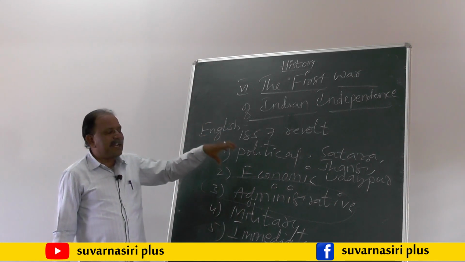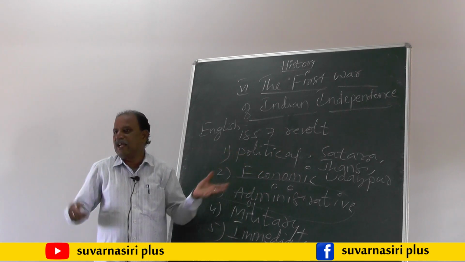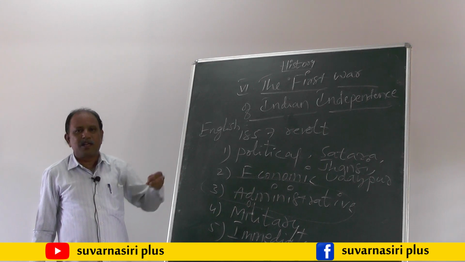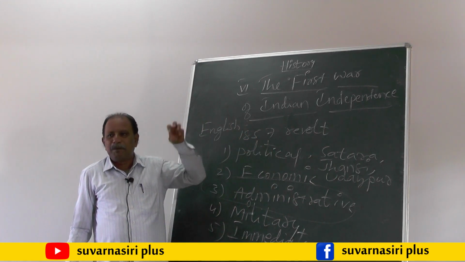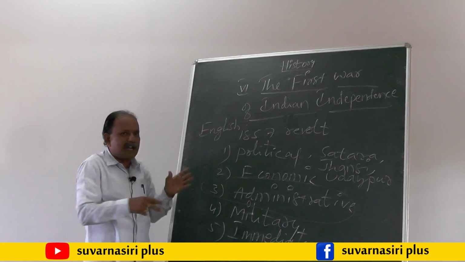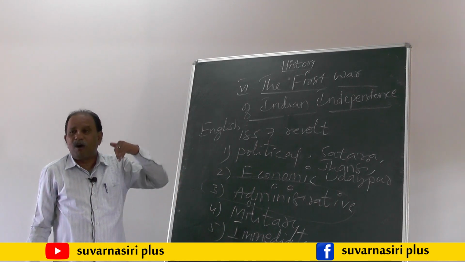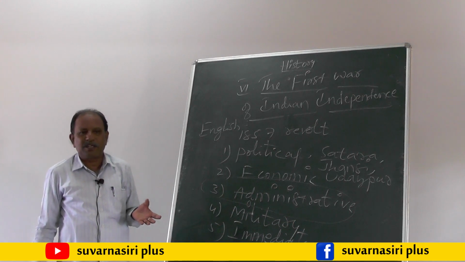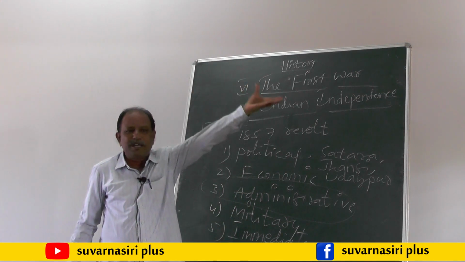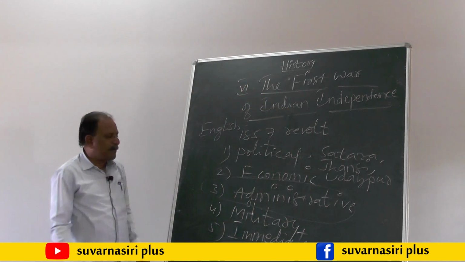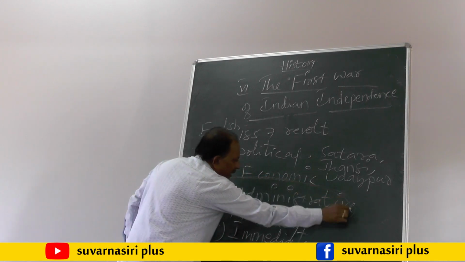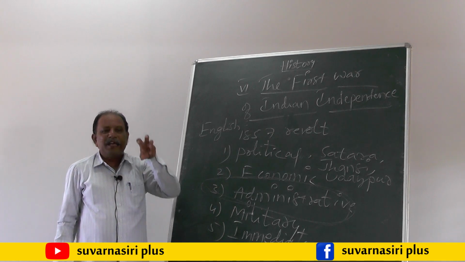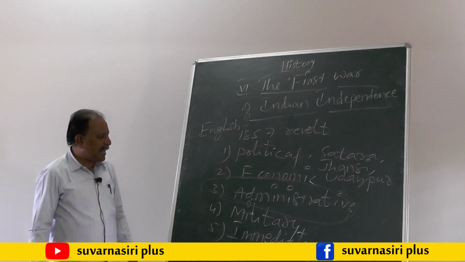That's why the Indians did not clearly understand the criminal and civil laws implemented by the British government, and they did not know the English language. They were unable to understand what was going on in the Indian courts. That's why they revolted against the British government. These three come under the important administrative reasons for the 1857 revolt.